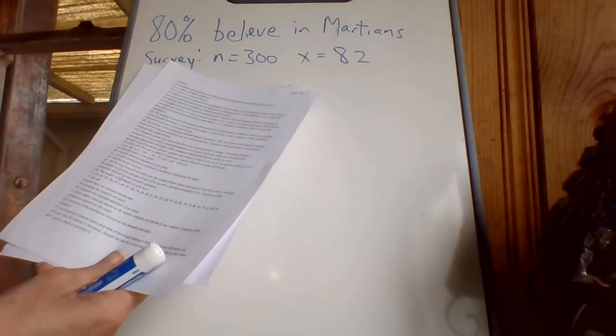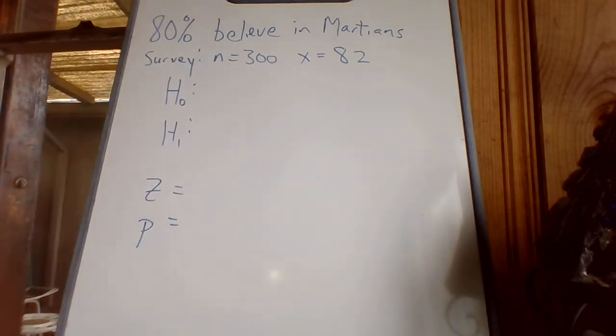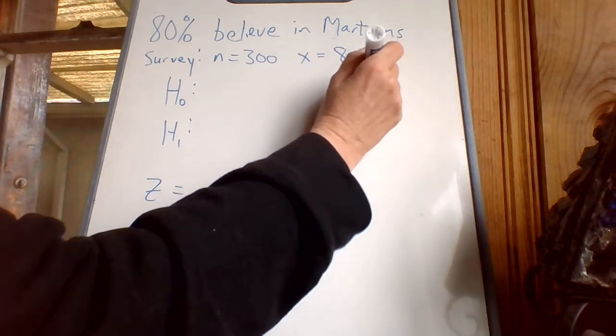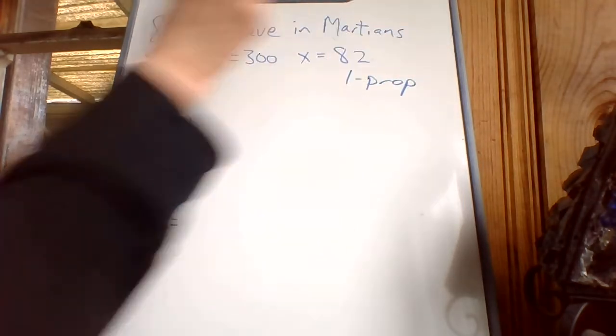Conspiracy theorist claims that 80% of Americans believe in Martians. All right, so if I'm going to have to test that, I got to go out and ask some people questions. I got to say, hey, do you believe in Martians? That's like a yes or no question. So that's, well, in chapter 6 would have been like a one prop. Yes or no was the one prop. Okay, so I've already kind of figured that out. One prop. This is a yes or no question.